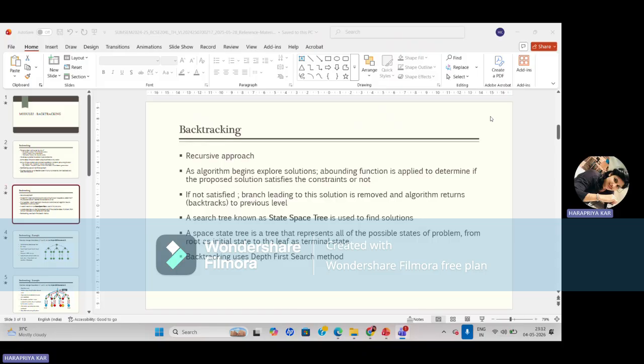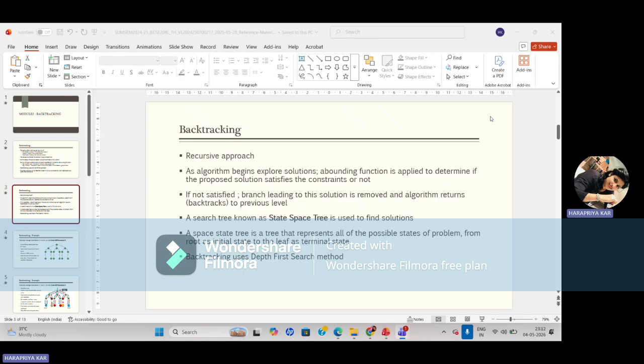So backtracking uses the depth first search method. Whenever we are using backtracking, always remember it uses the depth first search method. That is very important whenever we are analyzing this particular algorithm. And another important thing is that a recursive approach is followed in this algorithm, along with the brute force approach, which leads to high time complexity.